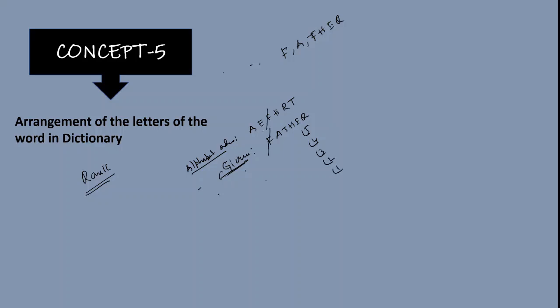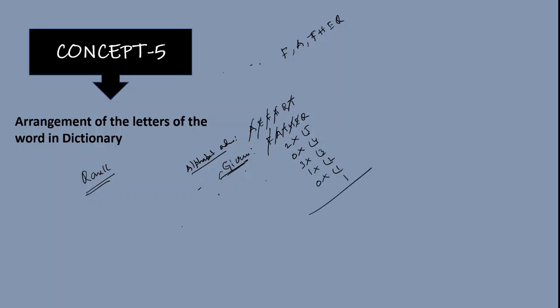Cancel F and F. Before that, 2 letters are there. So 2 into. Cancel A and A. Before that, no letter is there. So write 0 into. Cancel T and T. Before that, there are 3 letters E, H and R. 3 into factorial 3. And cancel H and H. Before that, only 1 is there. And cancel E and E. There is no letter. And finally, you add 1.